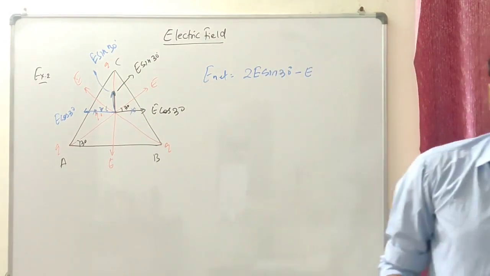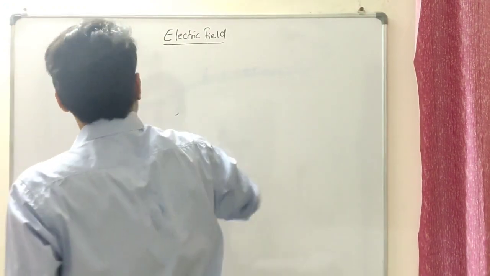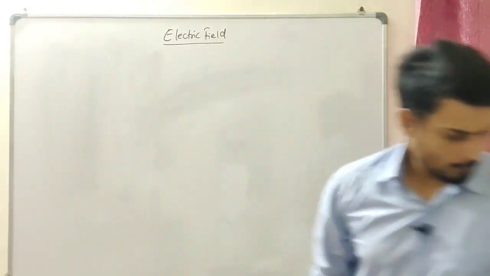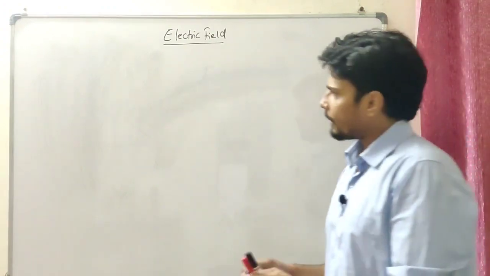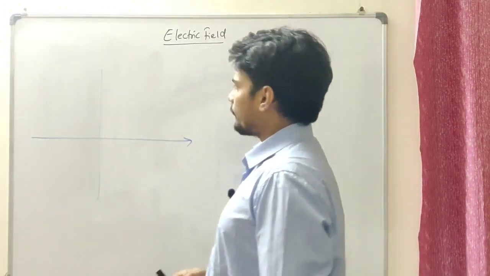Let's quickly see one more example. Let me just erase this quickly. Alright then, let's see. I have this XY plane.